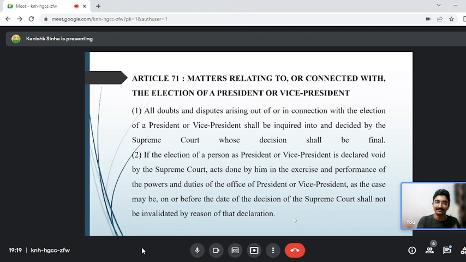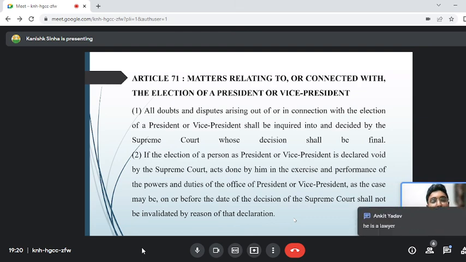In that case, they will be removed as president, and if the person who challenged the petition has demanded that he is the correct person who should be elected as president, say Yashwant Sinha goes and says that he should be elected as president, then after the Supreme Court inquires into the matter, it may be declared that it is Yashwant Sinha who should be the president and not Draupadi Murmu. So any matter relating to or connected with the election dispute of the president will be inquired into by the Supreme Court itself.